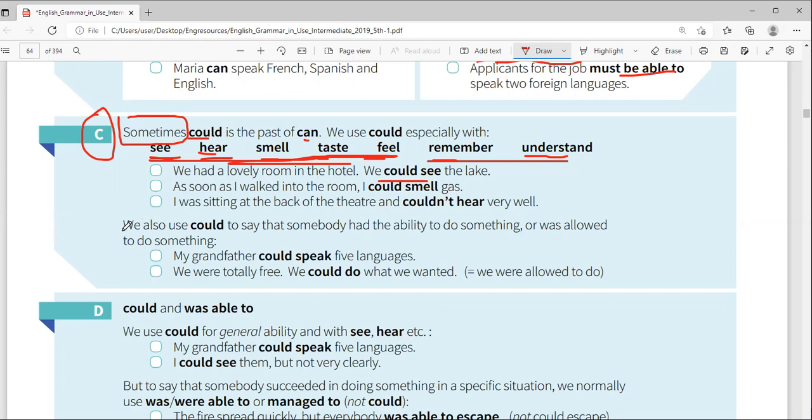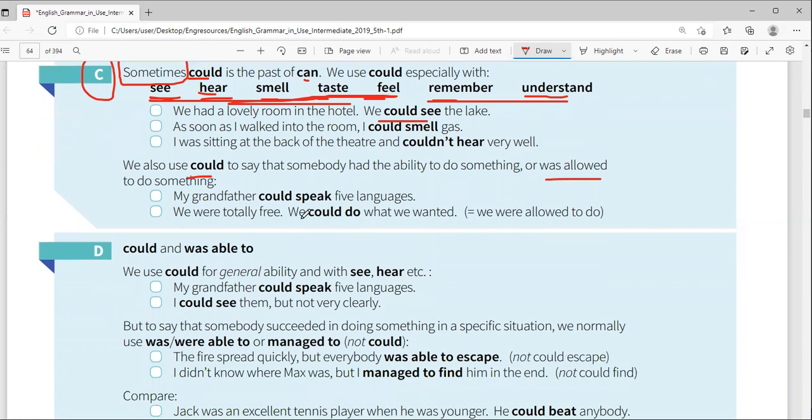We also use could to say that somebody had the ability to do something or was allowed to do something. For example, my grandfather could speak 5 languages. Still in the application of past tense, there's no problem. My grandfather could speak 5 languages. That is the ability in the past.